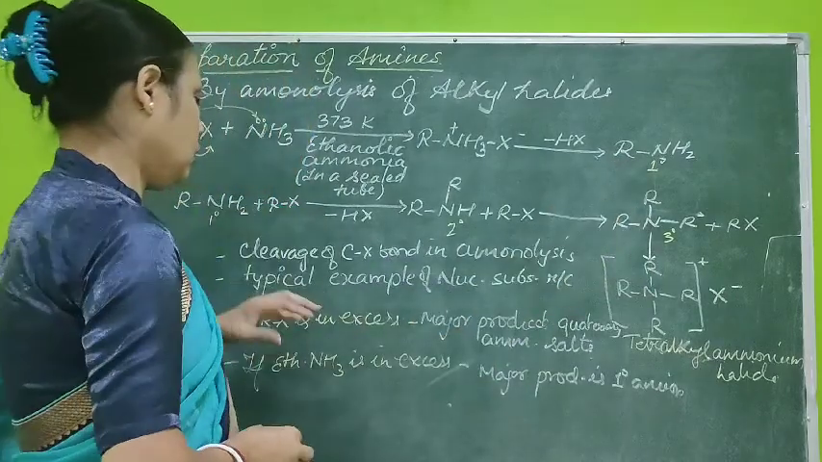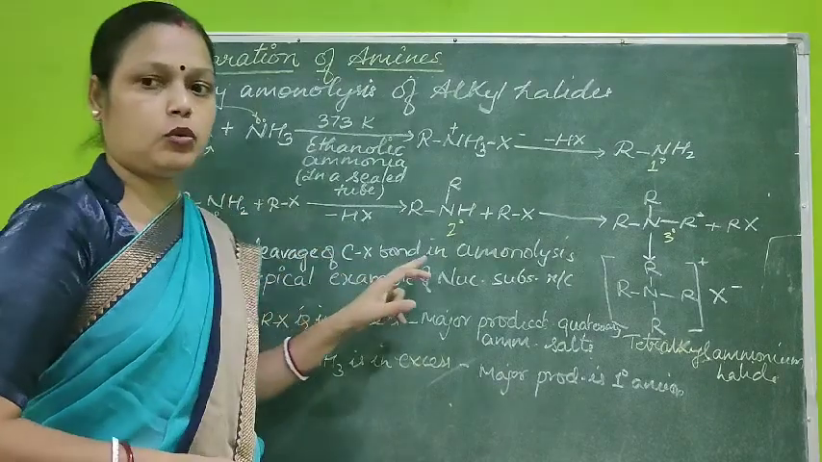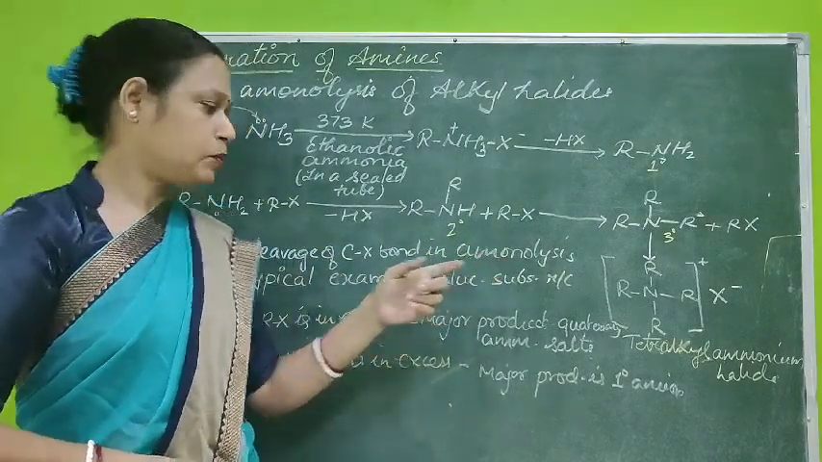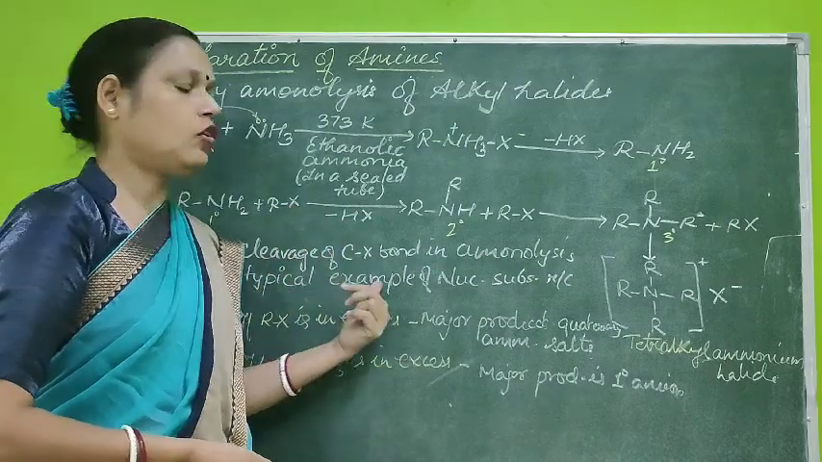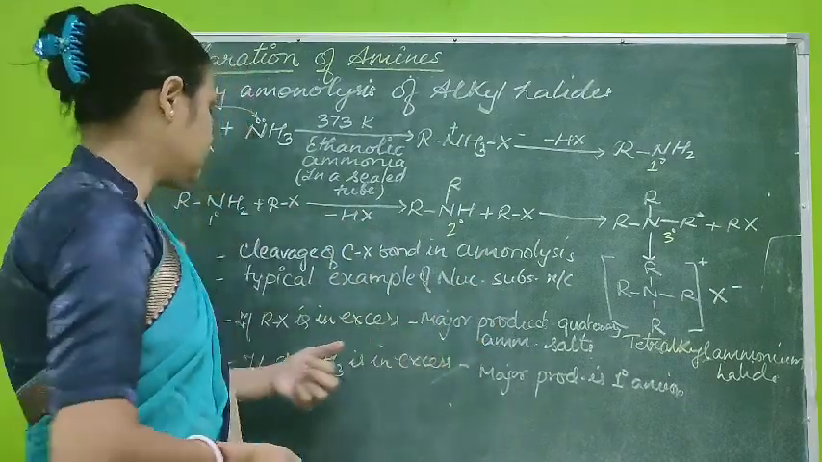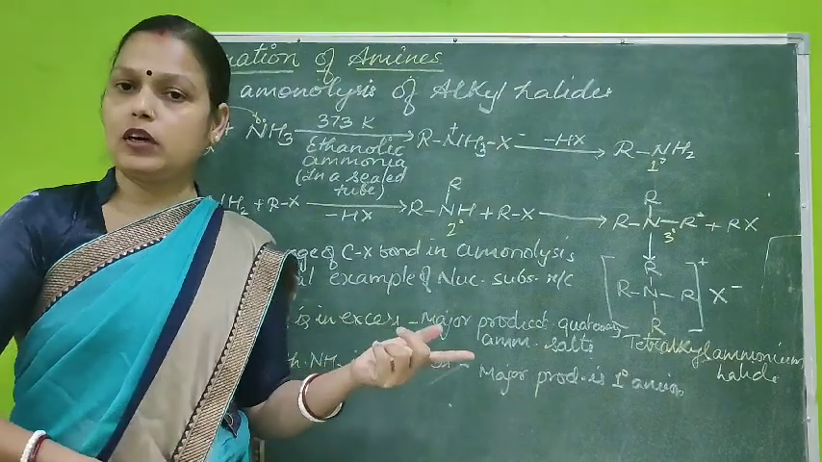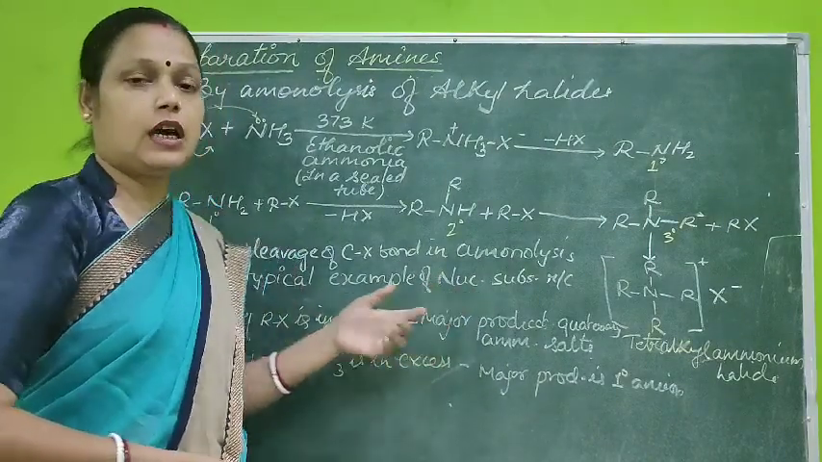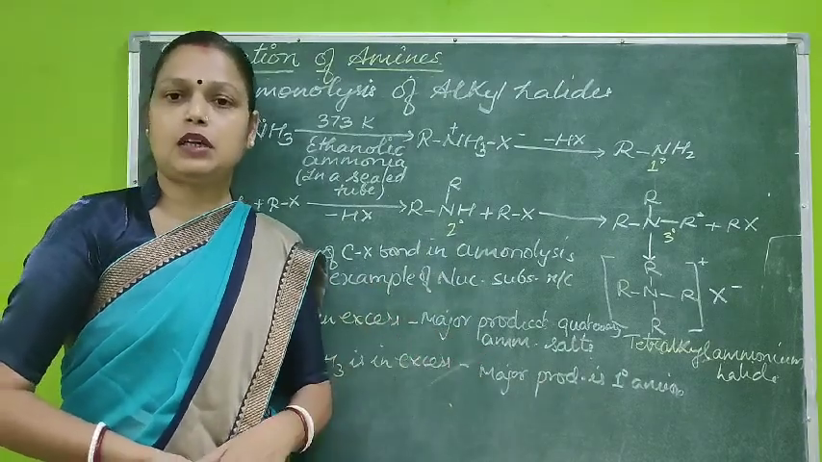Okay, so points to be noted down. Cleavage of the carbon halogen bond is ammonolysis. This reaction is a typical example of nucleophilic substitution reaction. If alkyl halide is in excess, then the major product will be your quaternary ammonium halides, and if ammonia is in excess, then the major product will always be your primary amine.